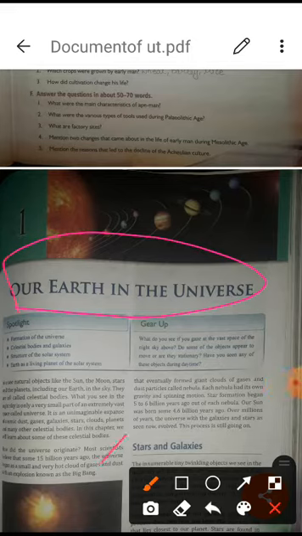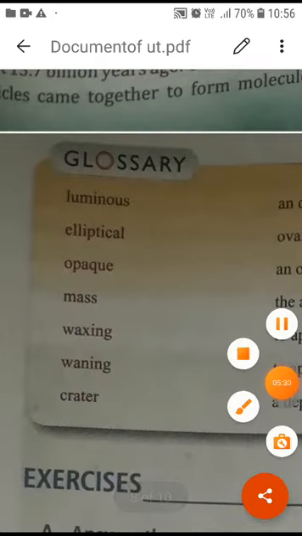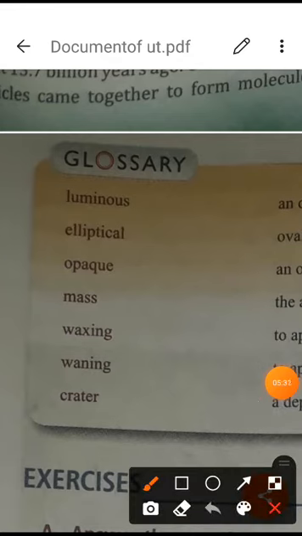What are stars and galaxies? I can ask you what the biggest star is and to name some kinds of galaxies. Then there are different kinds of constellations, and about the moon, what is waxing, and I have explained to you earlier the waxing and waning parts of the moon. And students, you can just see it is an important portion, the glossary, especially in the portion of geography: luminous, elliptical, opaque, mass, waxing, waning, and the crater. So what is the meaning of these, you have to see and go through.